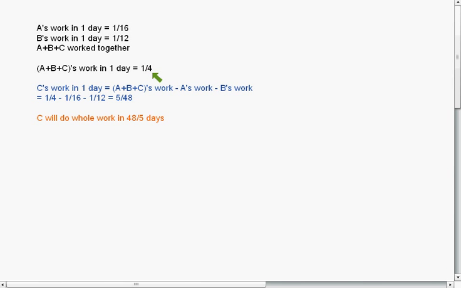So per day work would be 1 upon 4 or 25%. Now, C's work in 1 day will be A plus B plus C's work minus A's work minus B's work. So it will be 1 upon 4 minus 1 upon 16 minus 1 upon 12. That is equal to 5 upon 48. So C will be able to do whole work in 48 upon 5 days, because C was able to do 5 upon 48 work in 1 day. So to find out days from work, we just need to inverse 1 upon n. So 1 upon 5 upon 48 will be 48 upon 5. It's just common sense, so you can develop your own ideas how to tackle the problem.